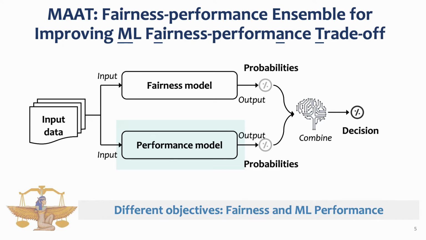We first look at the performance model. By default, the machine learning training process uses machine learning performance as the optimization goal. So we use the machine learning models obtained by traditional machine learning algorithms on the original training data as the performance model. Then, how to obtain the fairness model?